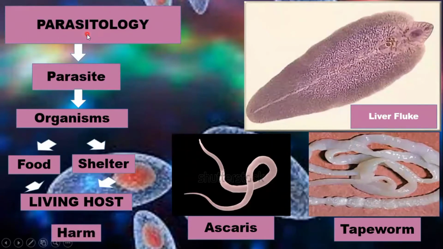Parasites are organisms that take food and shelter from the living host and in return harm them. For example, as the name indicates, liver fluke is a parasite of the liver. It resides inside the liver where it takes food in the form of blood. But in return, it causes various diseases relating to the liver, gallbladder, and bile duct.